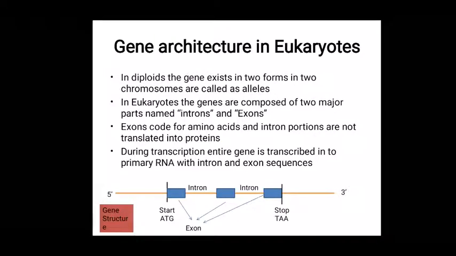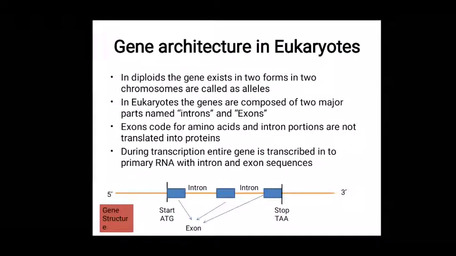Gene architecture in eukaryotic systems. In diploids, the gene exists in two forms in two sets of chromosomes and each one is called an allele. Okay. In eukaryotic systems, the genes are composed of two major parts named introns and exons, as we discussed in the previous slide. The exons code for amino acids and intron portions are not translated into proteins. During transcription, the entire gene is transcribed into primary RNA with intron and exon sequences.